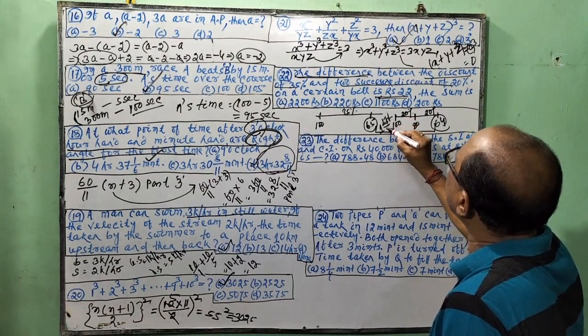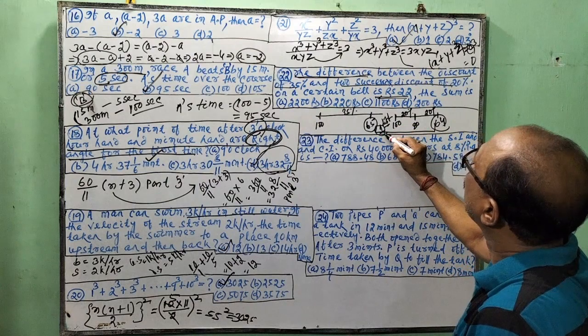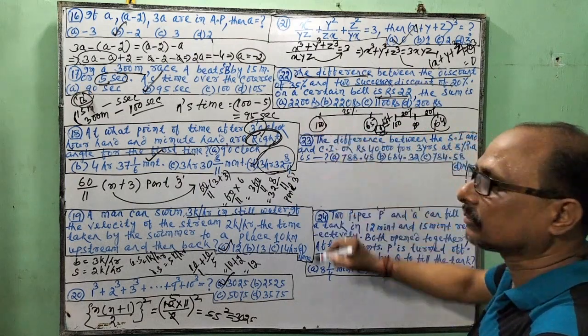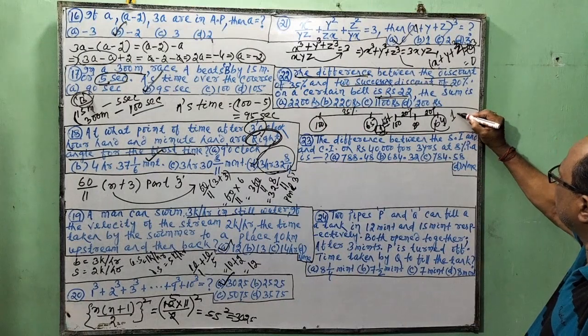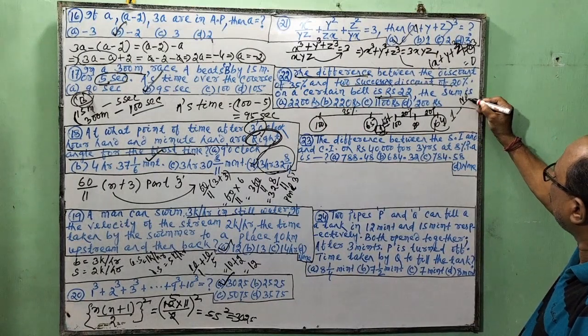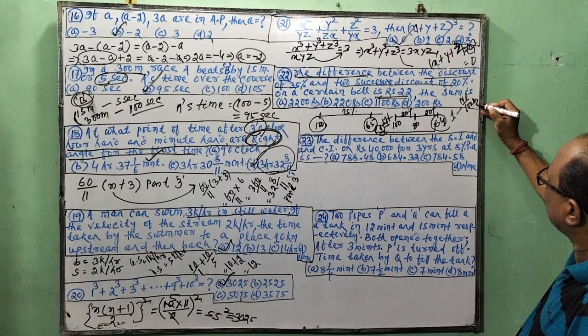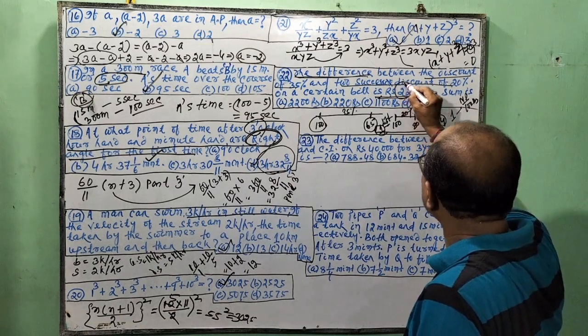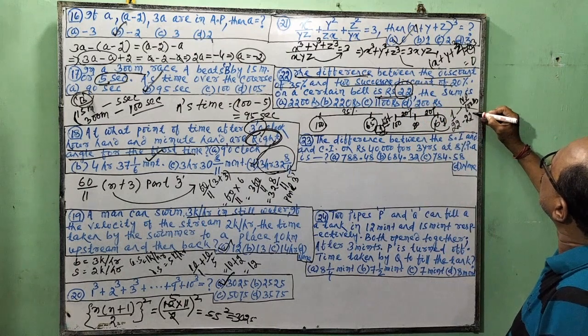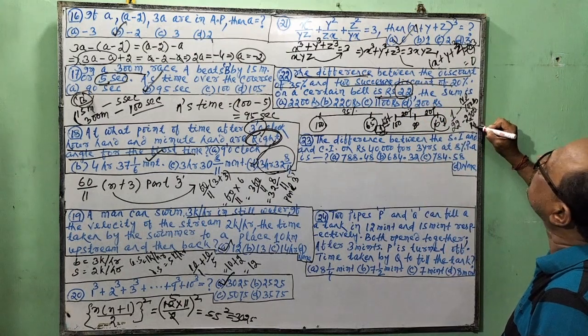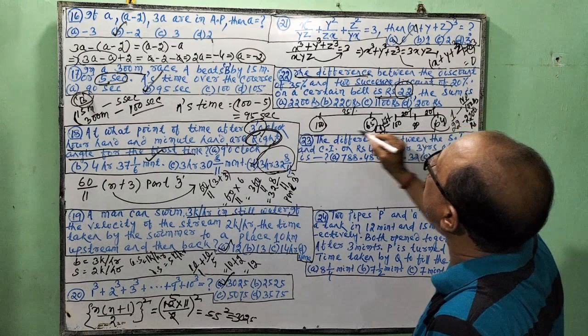When 1 is the difference, what is the marked price? 100. So when 1 is the difference, marked price is 100 rupees. So when 22 rupees is the difference, the marked price is 2,200 rupees. This is the answer.